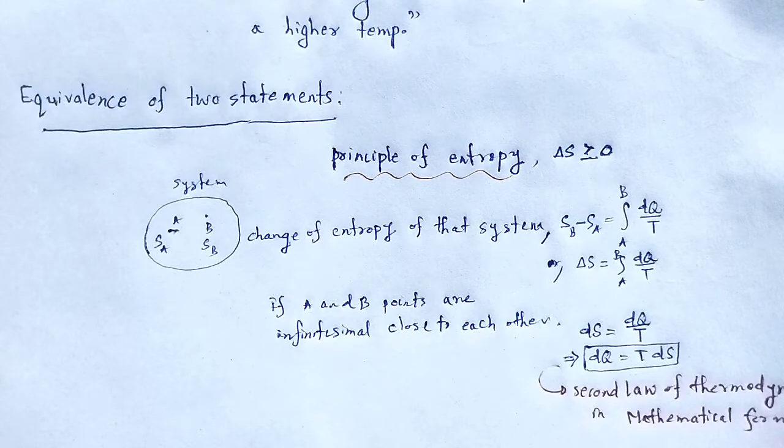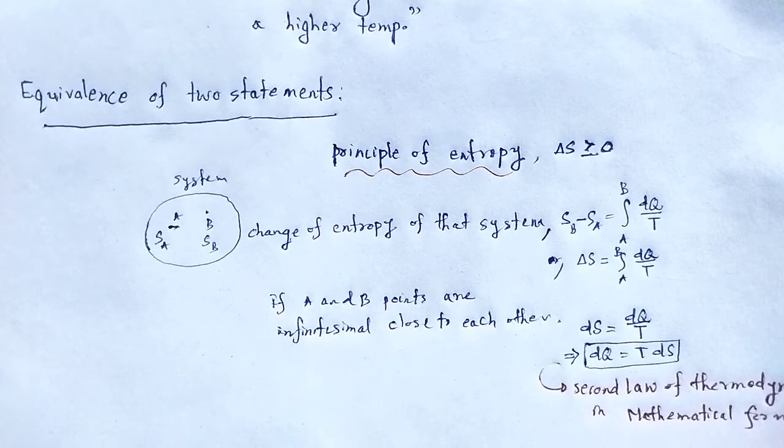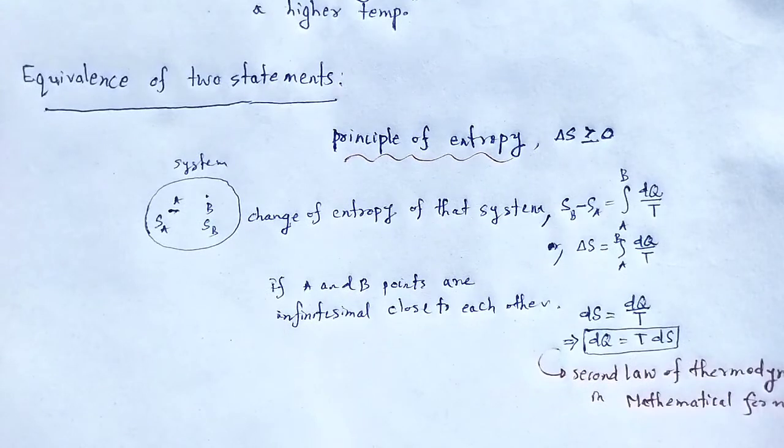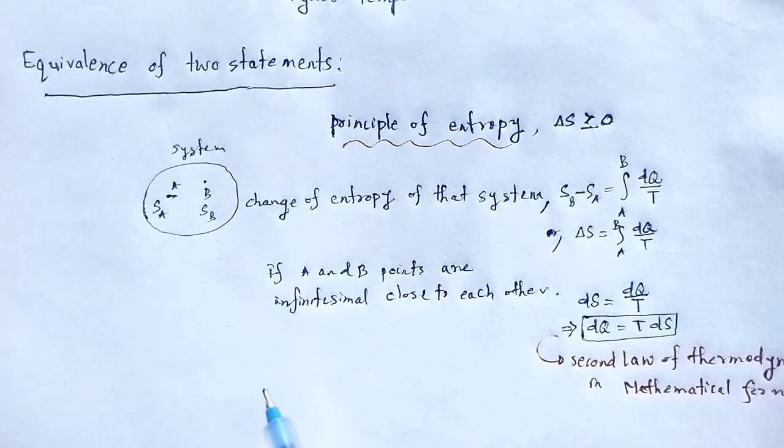A perfect heat engine would convert all the heat q taken from a source at temperature T into work done, but it is not possible.